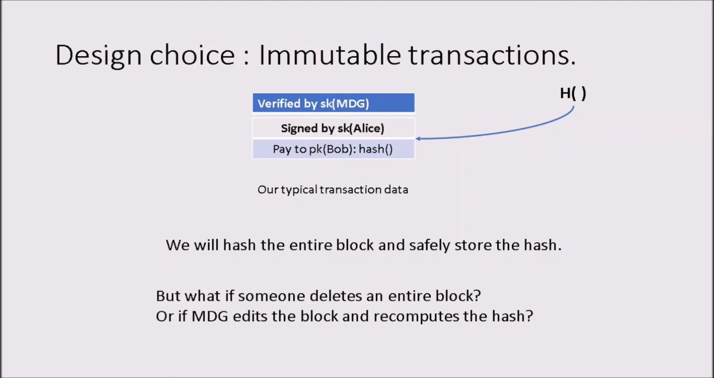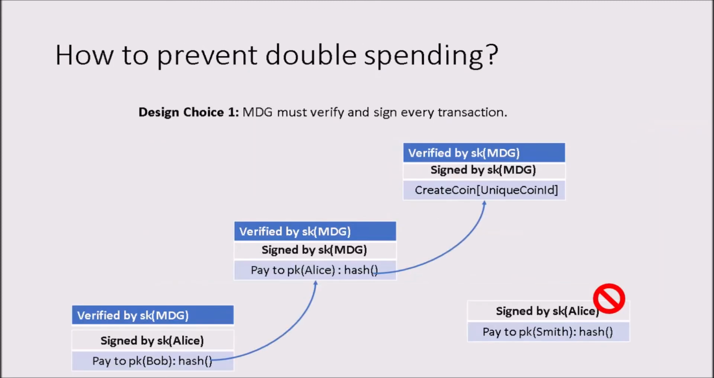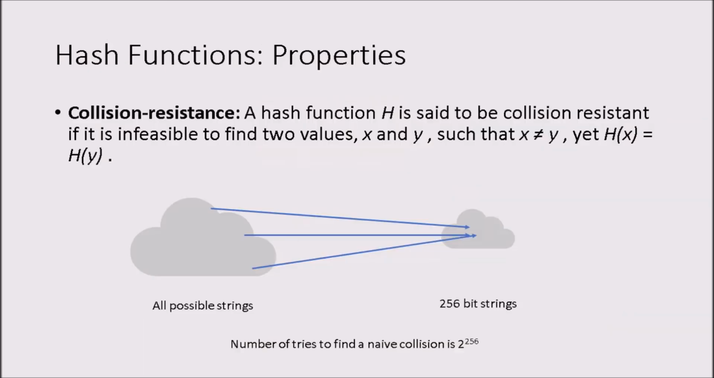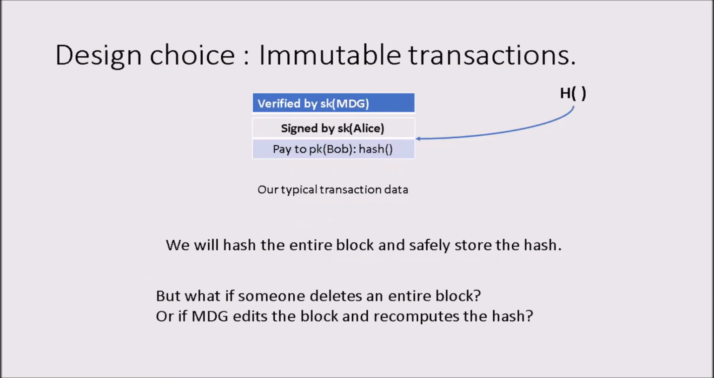Now the question is, what if someone deletes an entire block, or what if MDG changes the sequence of transactions? What if MDG edits all the transactions and recalculates the hash of all those transactions? So we have to make our currency prone to that.